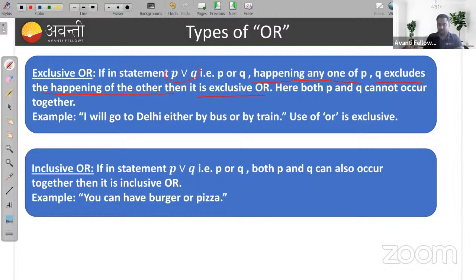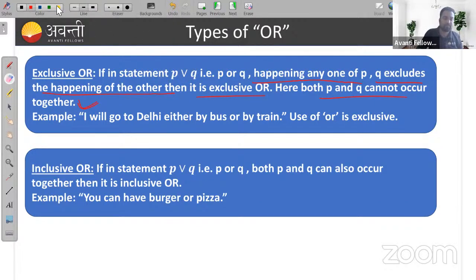Suppose you are taking P or Q. So when we can say they are exclusive OR, we are using the exclusive OR, that means both the statements cannot occur together. Okay, both the statements cannot occur together. So this is actually my exclusive OR. It is denoted by actually like this.